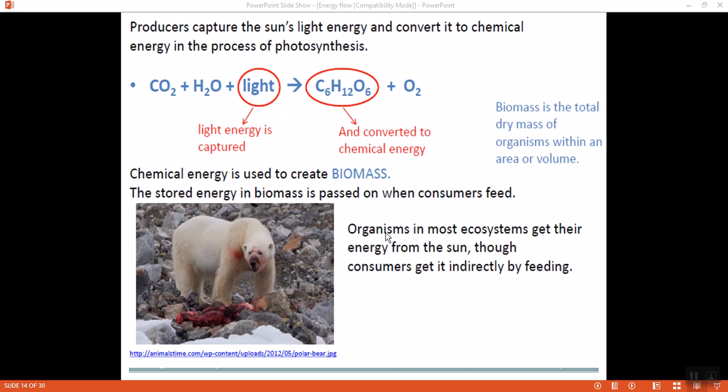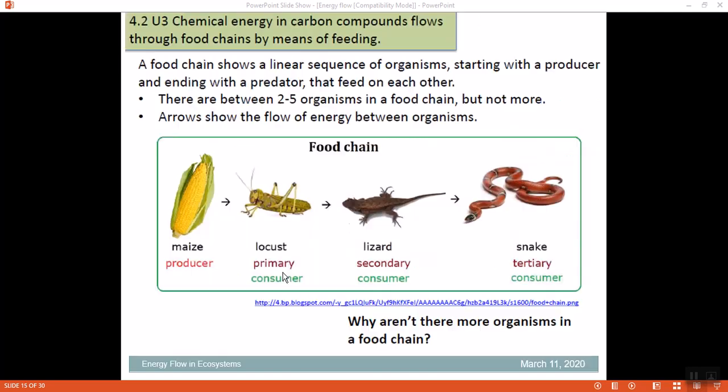In most ecosystems, energy comes from the sun, and consumers get it indirectly by feeding. This shows that energy moves between the different trophic levels. The question is: why aren't there more organisms in a food chain, or why are food chains quite short? Probably here you need to think about what the answer is.